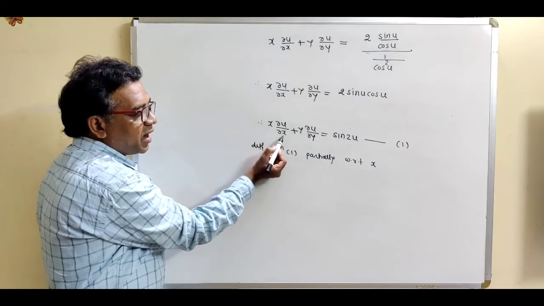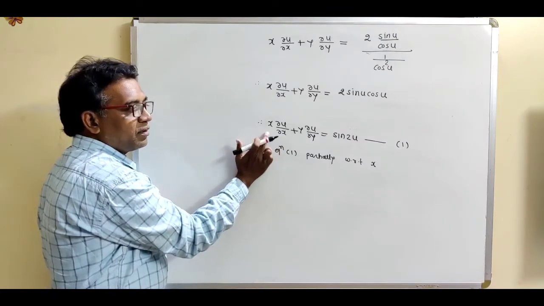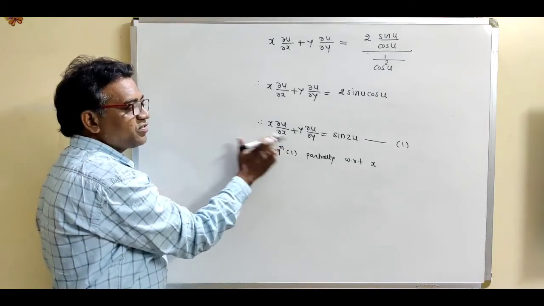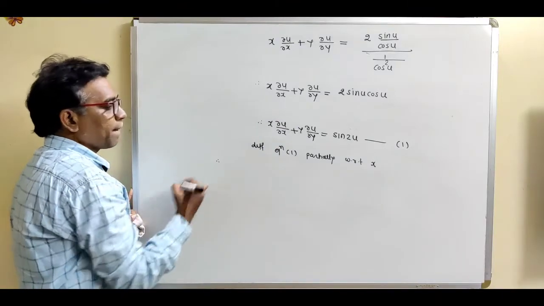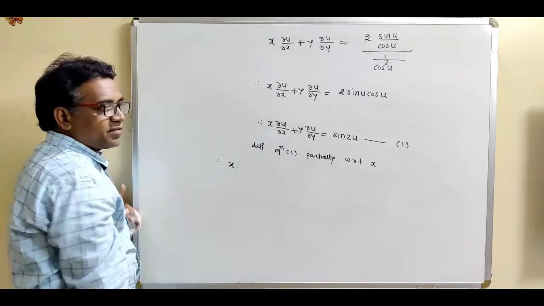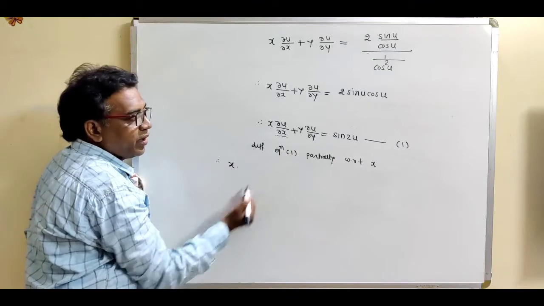Now this is x and this is again in terms of x, so we have to use the product formula. So differentiating equation 1 partially with respect to x, so for the first term we use the product formula. So write down this product formula. So this is, now first term as it is x into derivative of this second term.